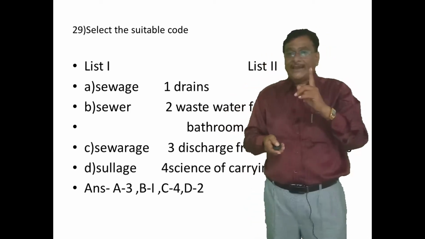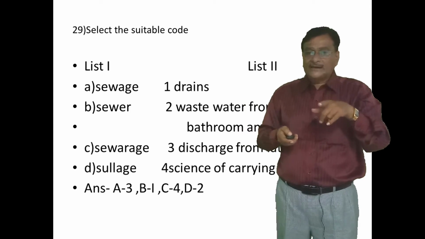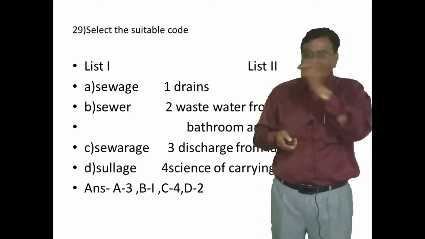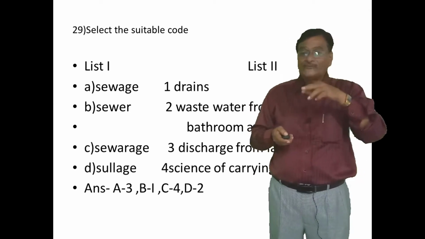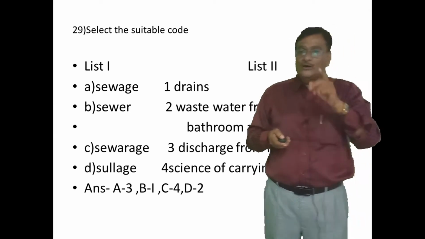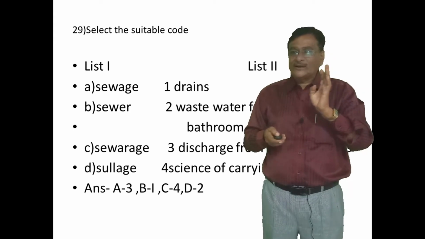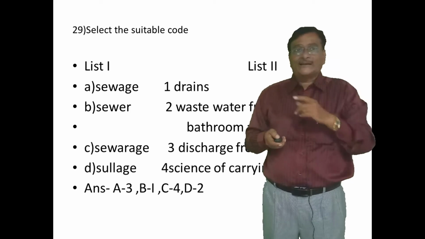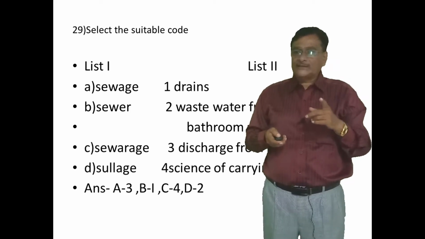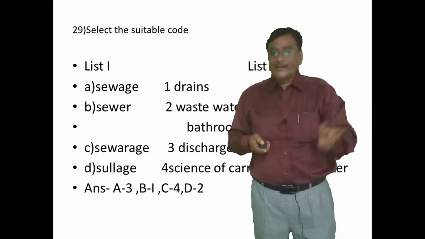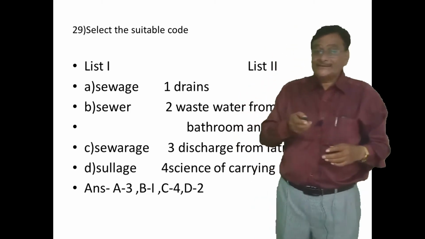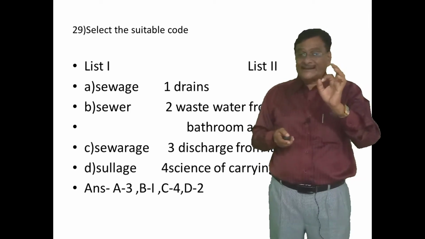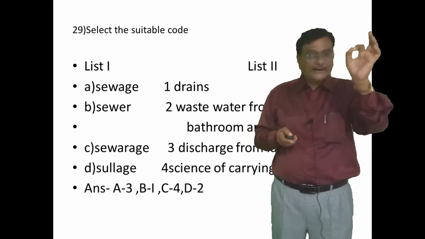In list 1: A is sewage, B is sewer, third is sewerage, fourth is sillage. Understand or not? In list 2, again there are four answers: one is a drain, second is wastewater from the bathroom and kitchen, third is discharge from the latrines and urinals, and the fourth is the science of carrying wastewater. You have to write which is the right answer here.